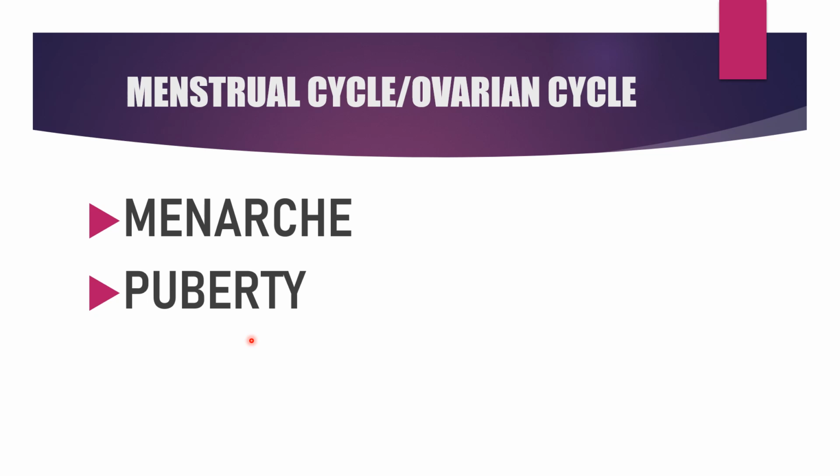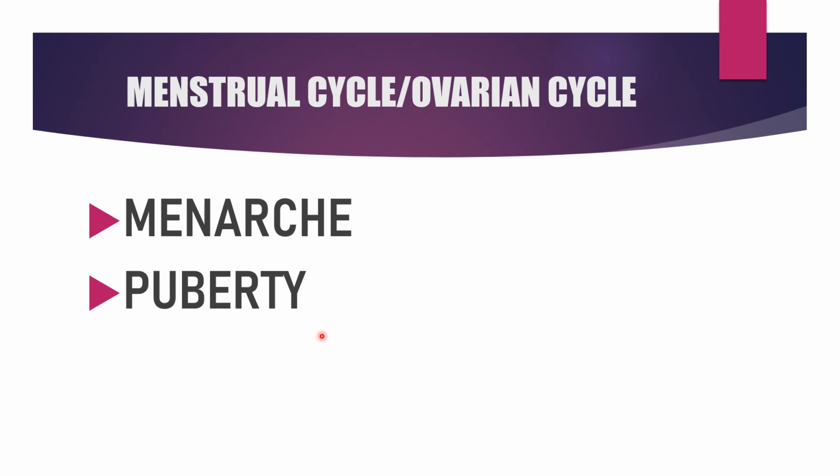During menopause, the ovaries become less responsive to the follicle stimulating hormone and luteinizing hormone, and that's the reason why the menstrual cycle becomes irregular and stops. This menstrual cycle takes place in primates like monkeys, apes, and humans.